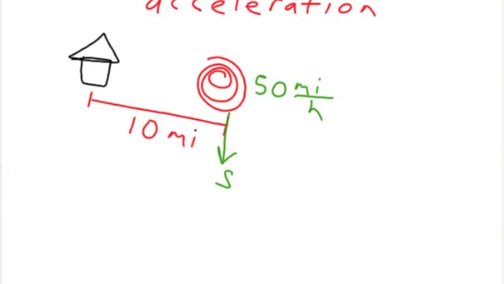You might want to call some family or friends, but you're not in danger because although this tornado has speed, it doesn't have the velocity where it would travel towards you. Do you understand the difference between speed and velocity? Yes. The speed of this tornado is 50 miles per hour. The velocity of this tornado is 50 miles per hour south. The position of this tornado is 10 miles east of you. You see the position, speed, and velocity?